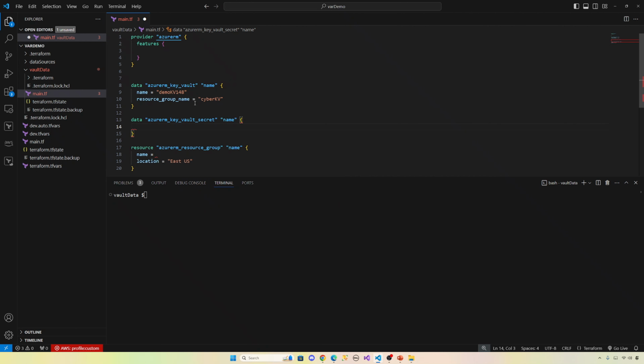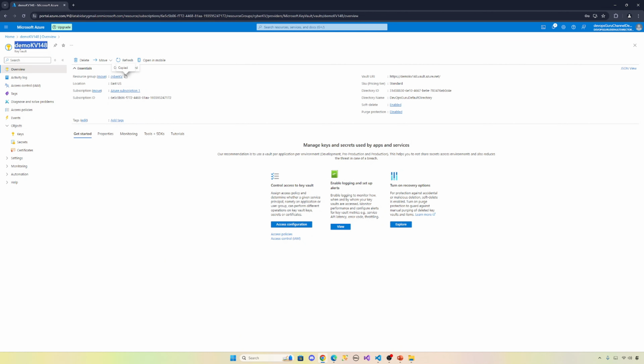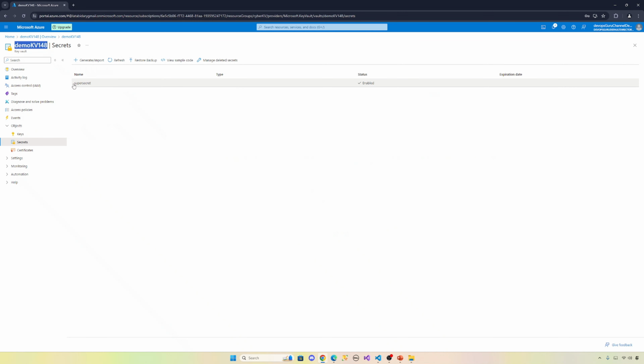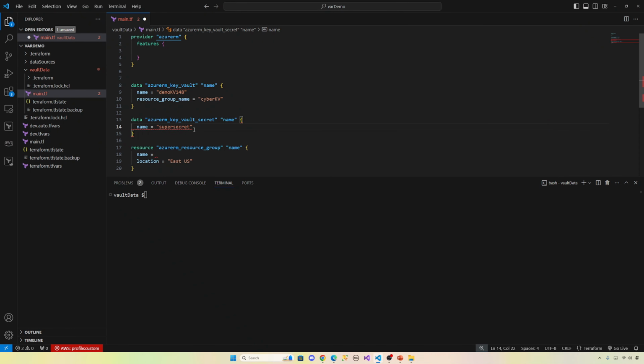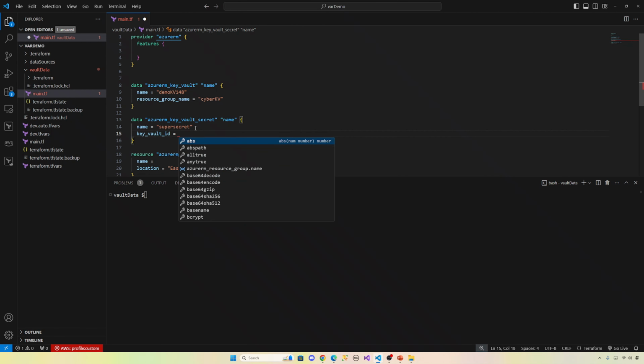So it takes 2 arguments. Number 1 is which secret, the name of the secret. What's the name of the secret? The name of the secret is super secret. So you go inside secrets, super secret. This is the name of the secret. Copy. And it also takes 1 argument, which key vault ID you need to take it from. So the key vault ID is this one.